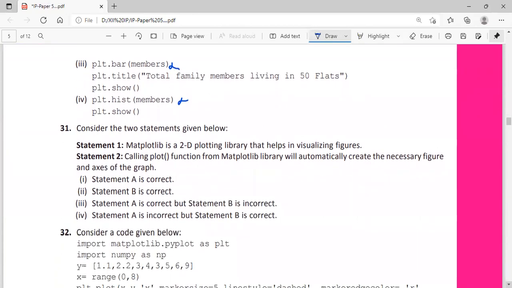Question number 31. Consider the two statements given below. Matplotlib is a 2D plotting library that helps in visualizing figures. That's true. Calling the plot function from the Matplotlib library will automatically create the necessary figure and axis of the graph. No, that will not automatically create. You have to specify it very clearly. So statement A is correct, but statement B is incorrect.